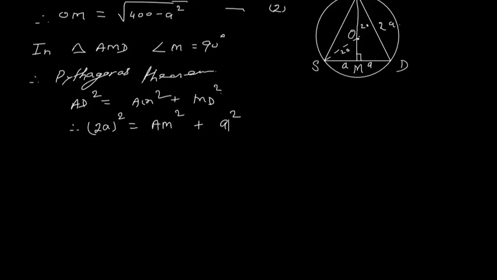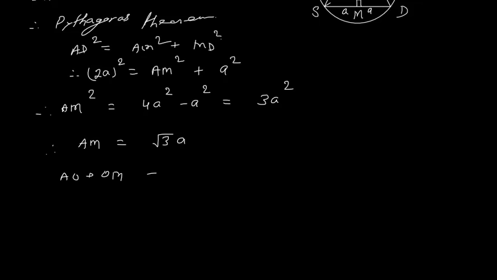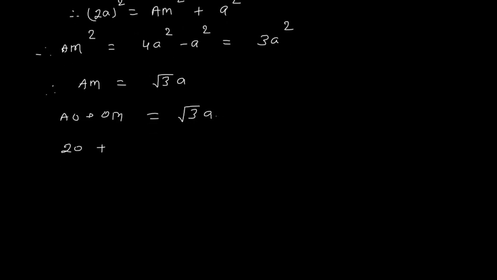So here I have, therefore, AM square is equal to 4 times A square minus A square. This will give me 3 times A square. So the value of AM is equal to root 3 times A. Now AM is AO plus OM, which is equal to root 3 times A. Now OA is 20 plus OM. OM we got as root of 400 minus A square, which is equal to root 3 times A.